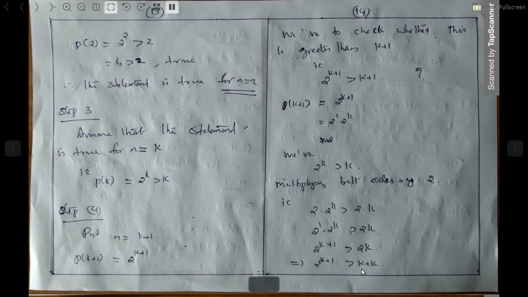Then it is very clear that 2 raised to k plus 1 is always greater than k plus 1, because k is greater than 1, 2, 3, 4, 5, 6, etc. So k is greater than 1. When this k is replaced by 1, it will be true. When this k is replaced by 2, this expression will be true, because k is always greater than 1.